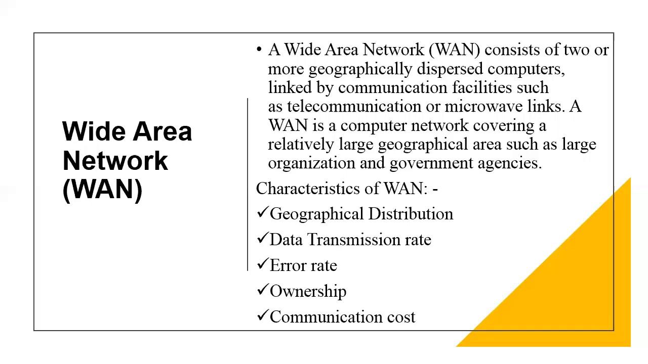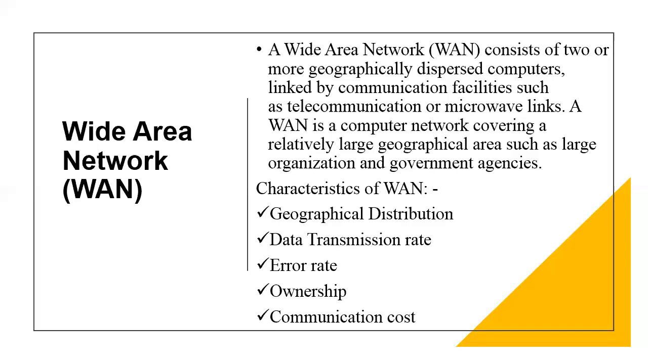First one, geographical distribution. A WAN may extend over several thousand kilometers and may operate nationwide or even worldwide. Data transmission rate. Data transmission rates usually range from 1200 bits per second to 2 Mbps. With advancement in technology, data transmission rates are being increased continuously, so it may change. Error rate. The error rate in WAN is high when compared to LAN.